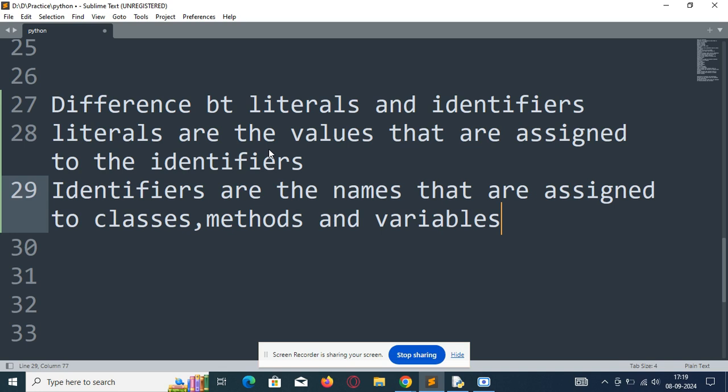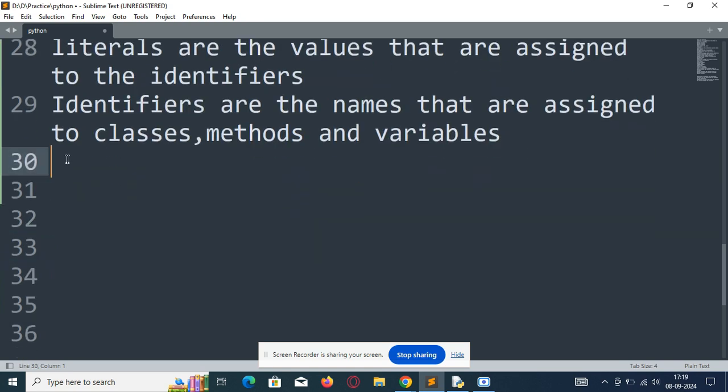These questions will be useful to you for interview questions. So the next topic is keywords. Keywords are the reserved words that we are going to use in the program.